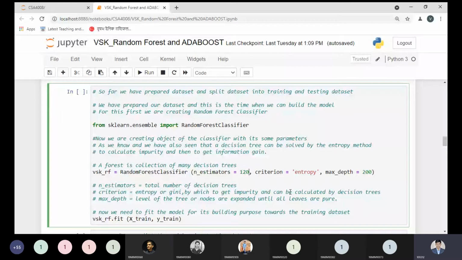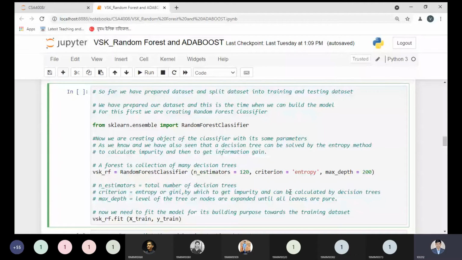And why entropy? Because entropy is the better tool which provides the impurity, and we can calculate the entropy in a simple way. So that's why most of the authors and scientists use the entropy method rather than the Gini method. So criterion means we can pass entropy or Gini, by which we get the impurity, and the decision tree calculates it to get the information gain. That is the point we need to keep in mind, and while learning the decision tree we have already discussed this important point.